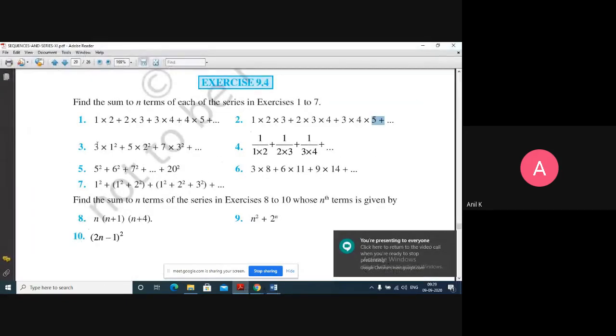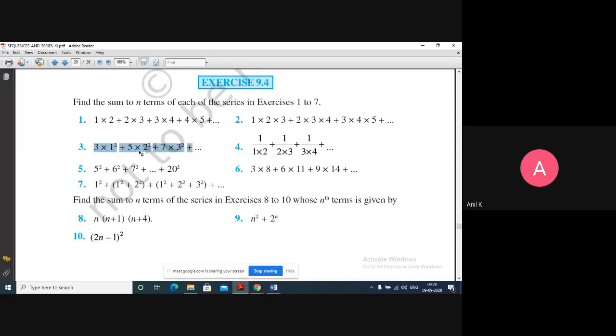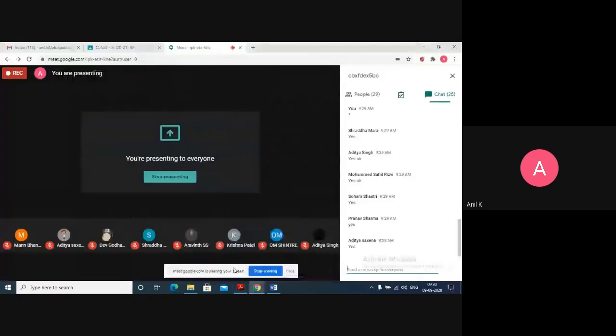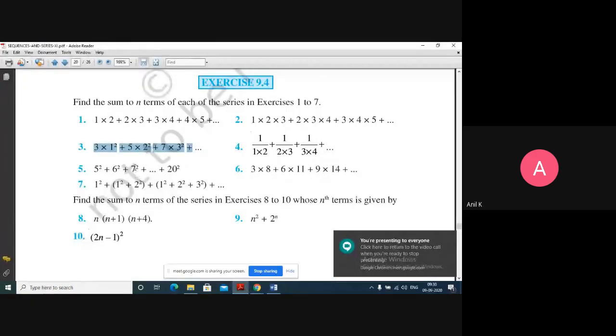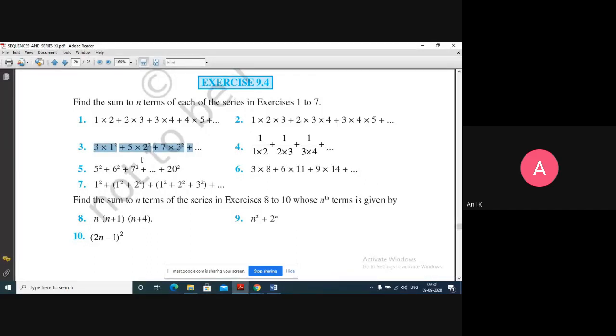Now, what is the next one? Third question, can you tell me what is my nth term? 3 into 1 square plus 5 into 2 square plus 7 into 3 square plus and so on. See the first numbers, they are coming as 3, 5, 7 and so on. Then the second set of numbers are 1 square, 2 square, 3 square. So I can take it as n square.